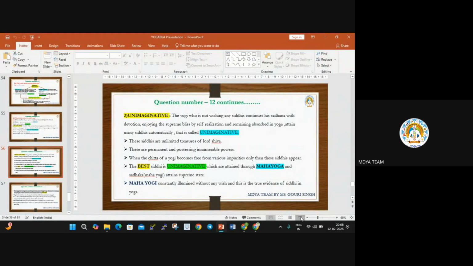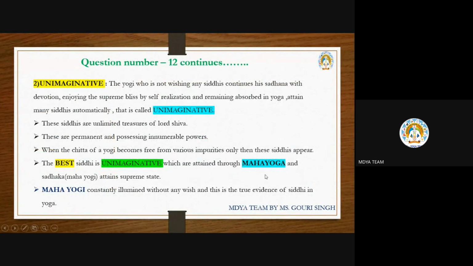If you do not remember, in the first question we discussed these impurities, but by the last question you forgot. So these are called impurities. When the yogi's chitta or mind becomes free from all these impurities, then only that person will get these siddhis.